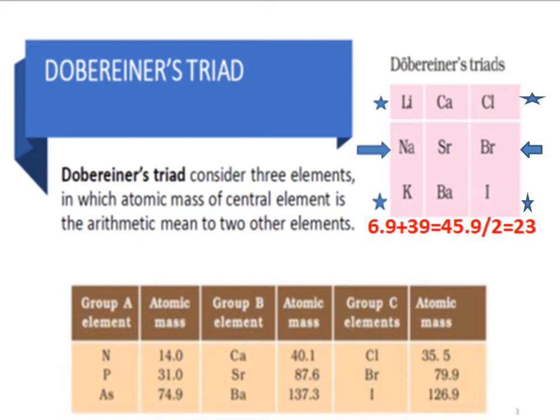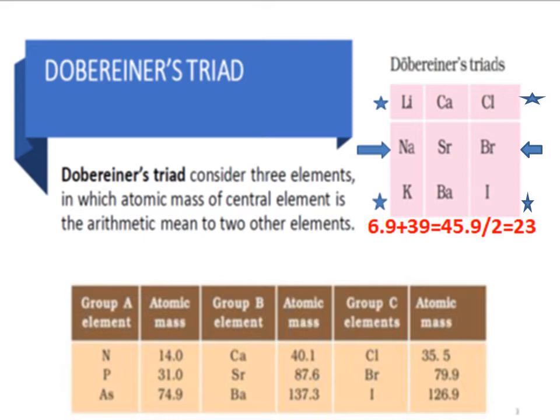Again we can see the second triad and third triad, those two triads are also following the same Dobereiner's law of triads. But there is one drawback also.